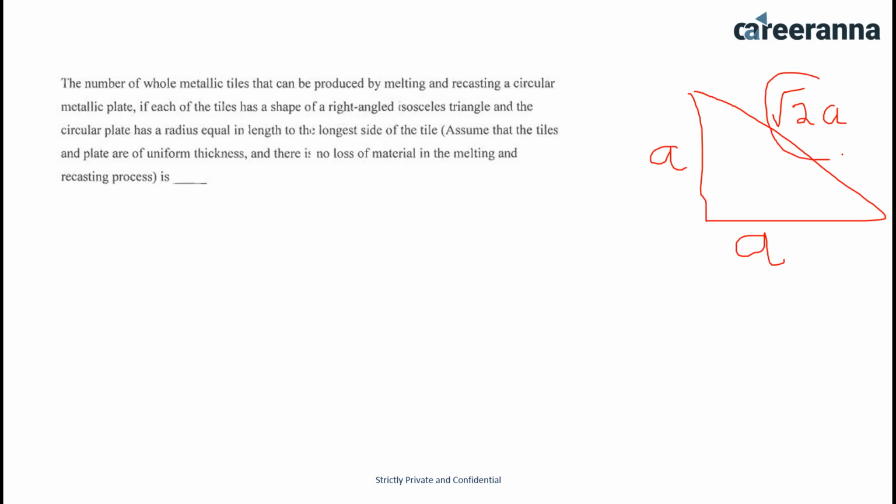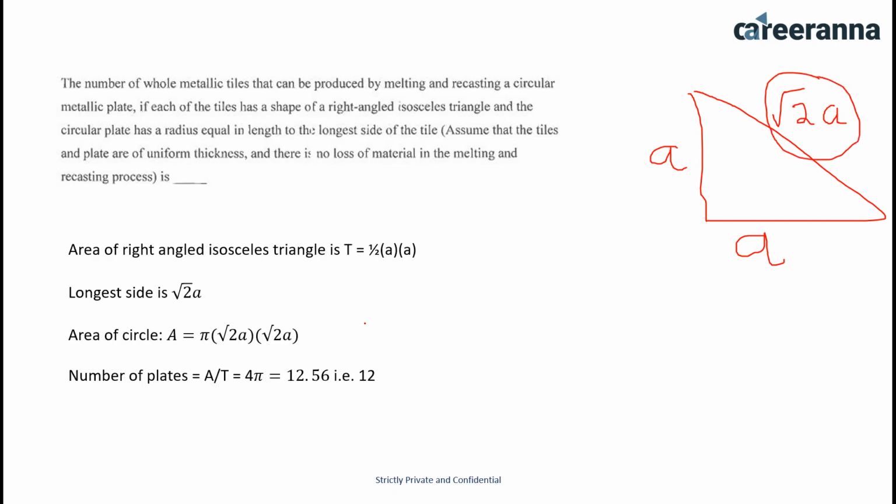Now the area of the right angled isosceles triangle is T equals 1 by 2 into a into a. The longest side is root 2 a. The area of the circle is pi r square and r has to be root 2 a as per the question, so I have put the value of r here. Now the number of tiles would be the area of the circle divided by the area of the triangle. If I divide the area of the circle by the area of the triangle, I get 4 pi. 4 pi is 12.56. That means 12 is the number of tiles. The answer for this question is 12.